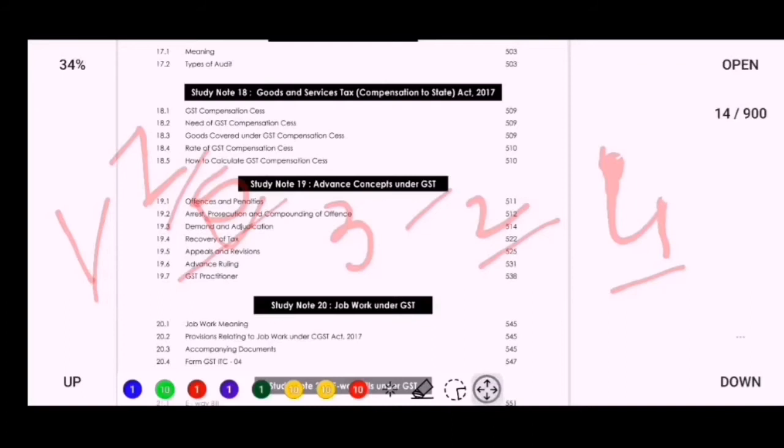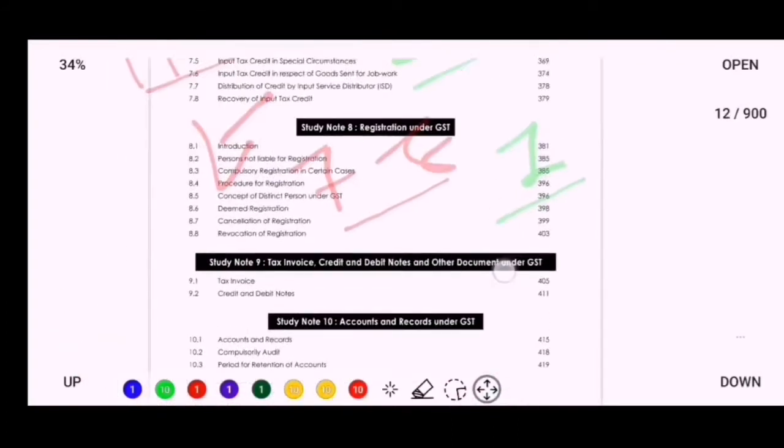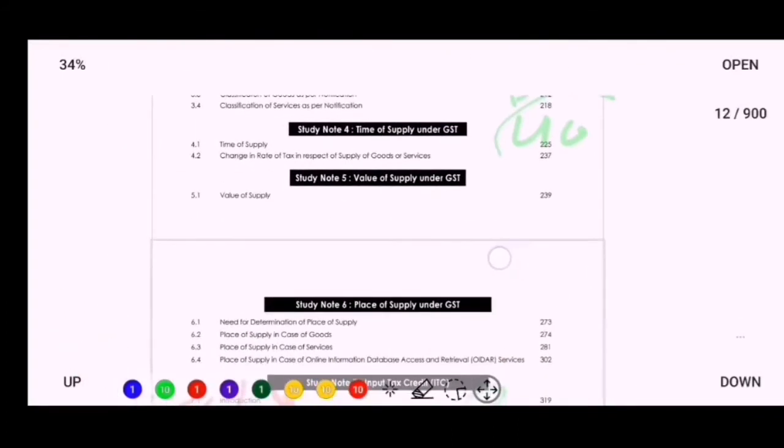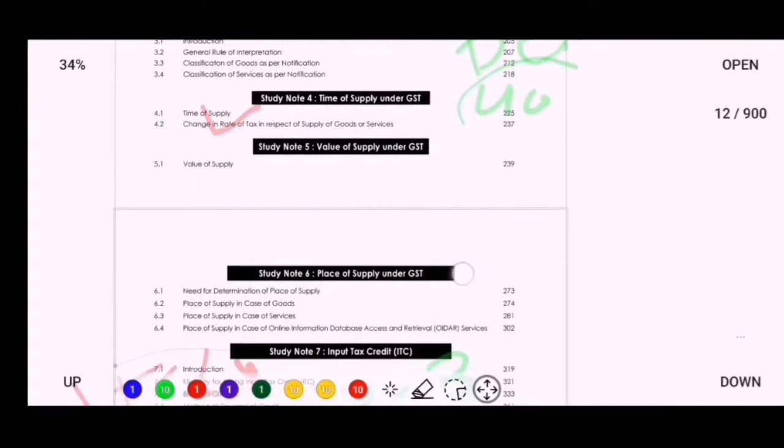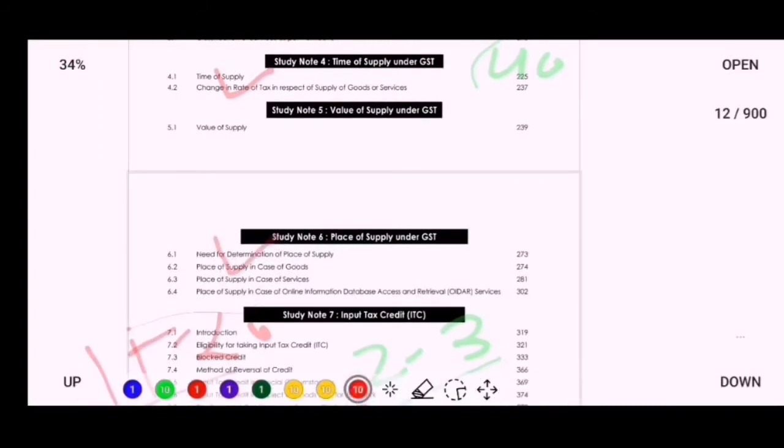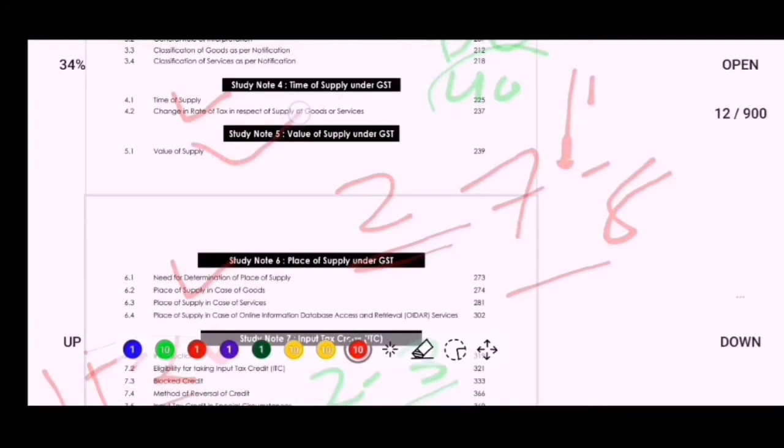Our next important topic is time of supply and place of supply. In exam one question will be there, so you have to do both the topics, time of supply and place of supply, in priority, and you may complete both the topics within 2 days, so it will cover approx 7 to 8 marks. Our next most important topic is value of supply. In every exam one question comes from this topic, so you have to complete this topic within 1 day and it may cover approx 4 to 7 marks.